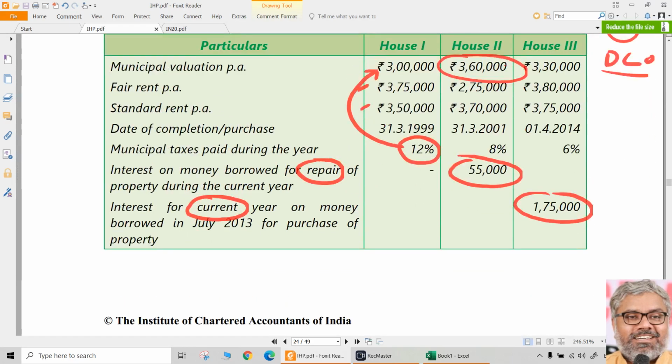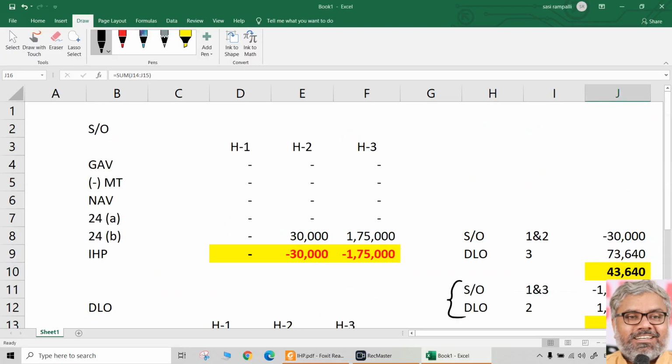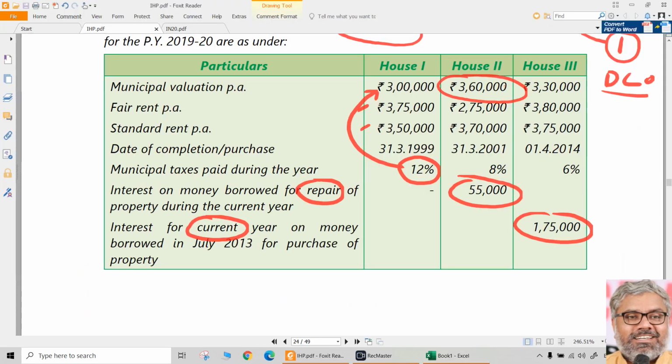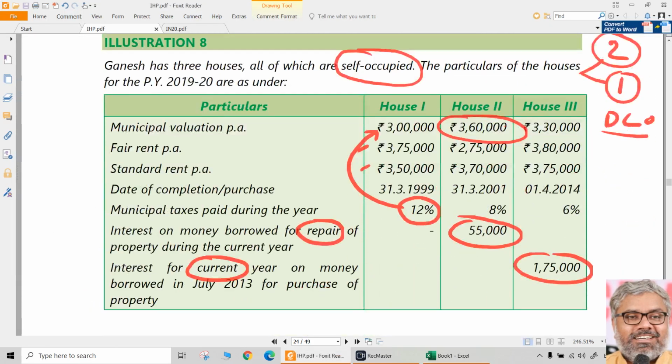For that you need to definitely show the calculations of what if the house property is self-occupied and what if the house properties are all deemed to be let out, and then take the combinations, find out which is the best possible combination. Very good question.